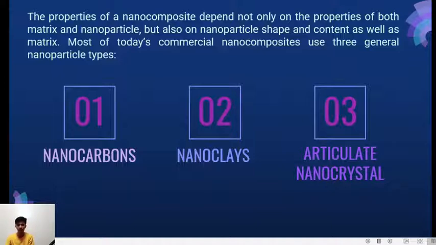The second one is the nanoclay. Nanoclays are clay minerals optimized for use in clay nanocomposites, multifunctional material systems with several property enhancements targeted for a particular application. Nanoclays are a broad class of naturally occurring organic materials.